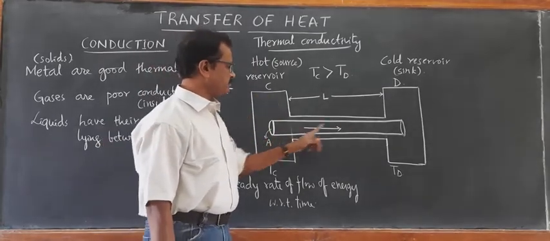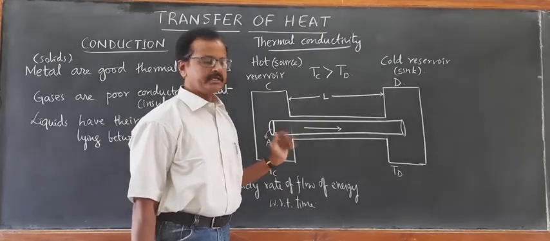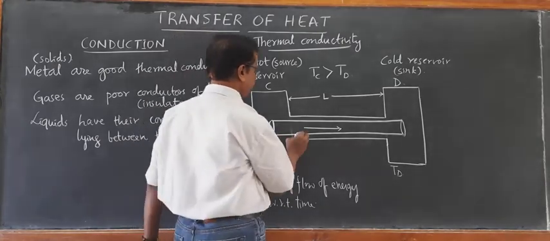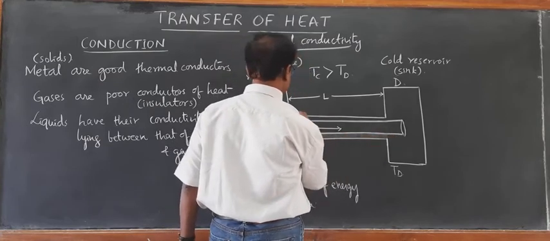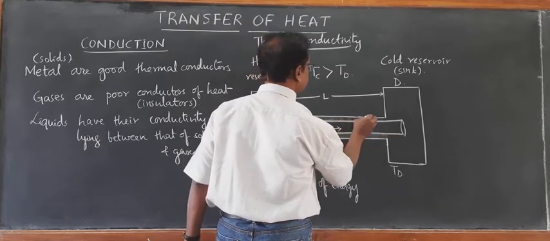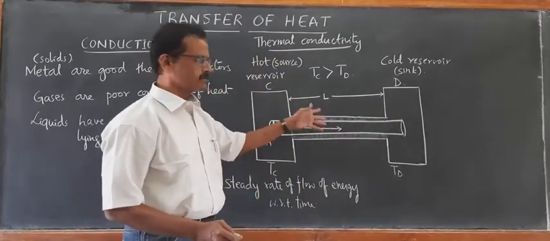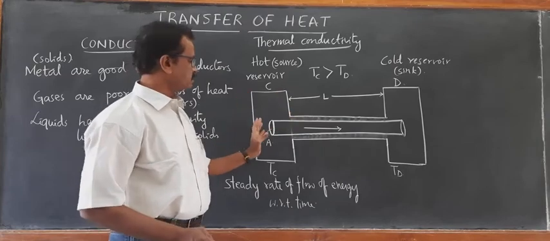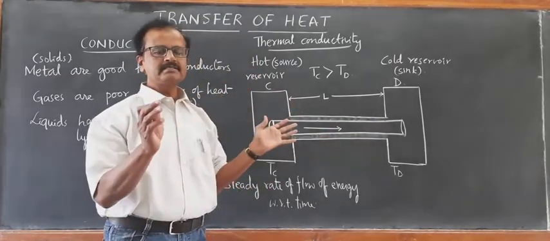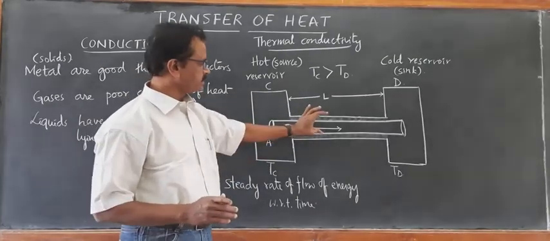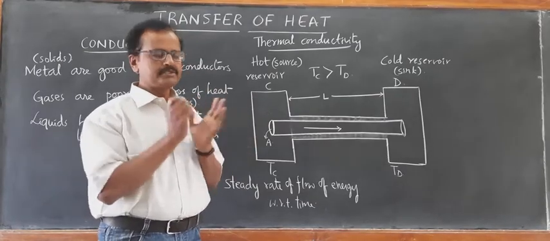Let the rod be of length L and area of cross section A. And this rod is kept in a chamber which is covered with insulation so that there is no loss of heat to the surroundings. The heat is transferred from hot end to cold end. Nowhere else is the heat lost. That's why it is kept surrounded by thermal insulation.